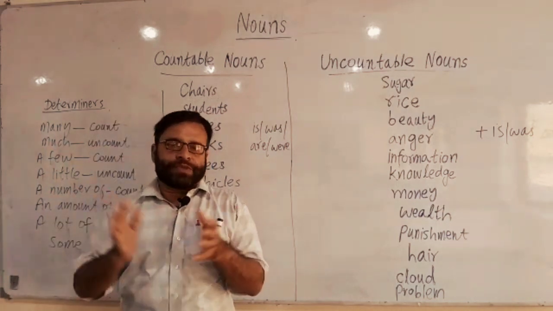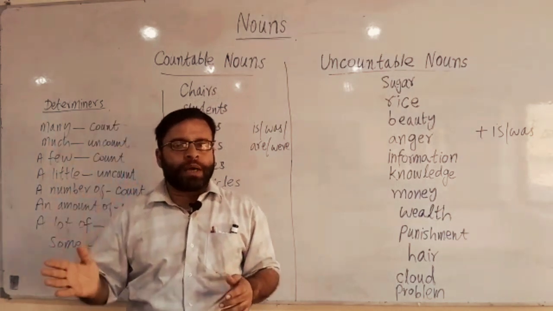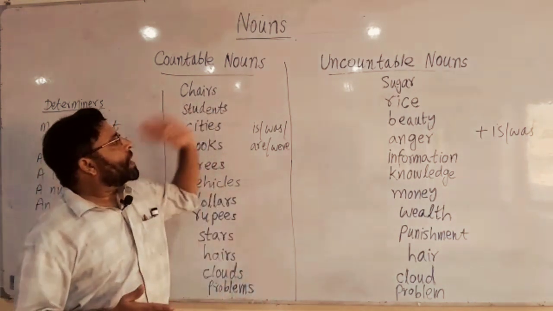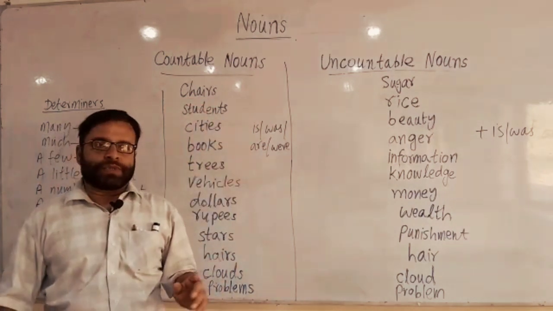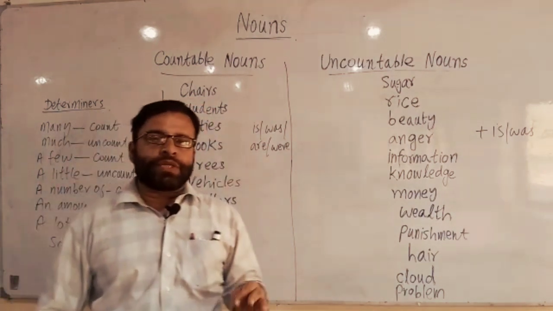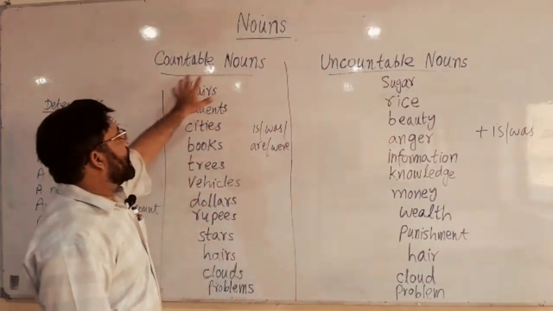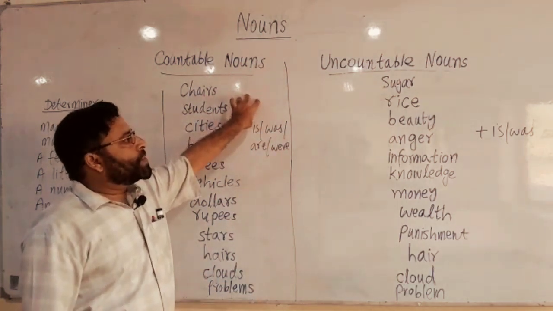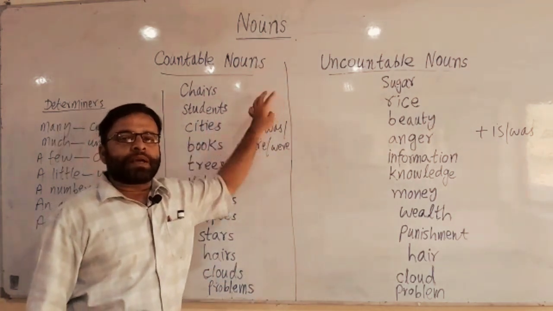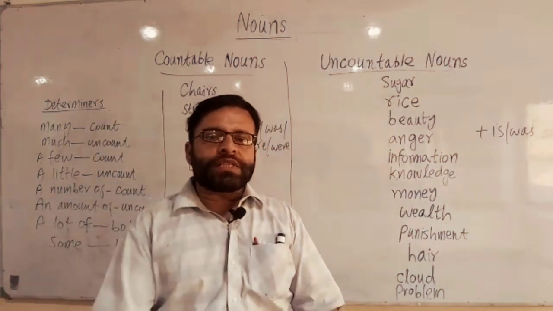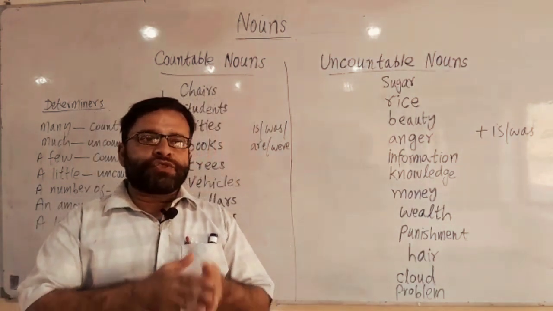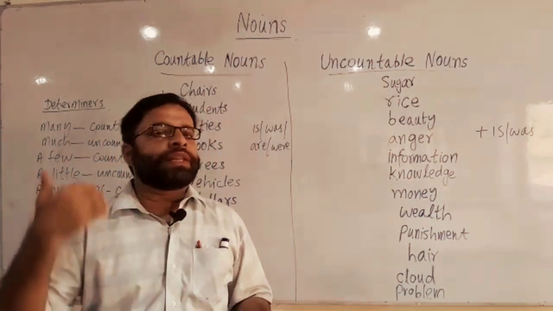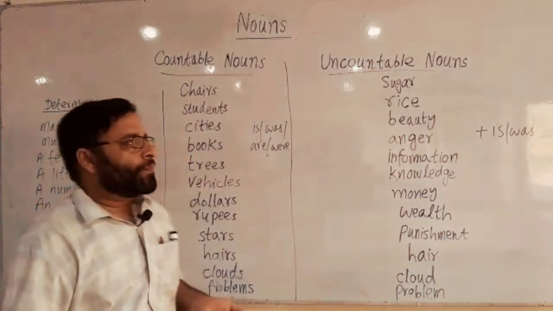Nouns have different types: common nouns, proper nouns, abstract nouns, material nouns, countable nouns, uncountable nouns. The most important are countable and uncountable nouns. Why did I choose to discuss them? Because students make mistakes here when they structure their sentences, in their speaking and in their writing.